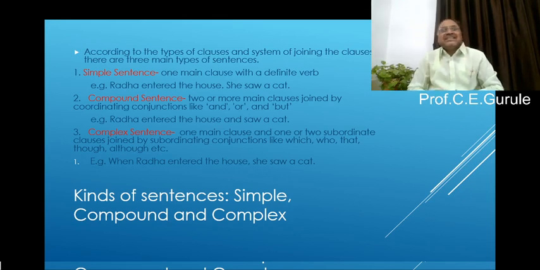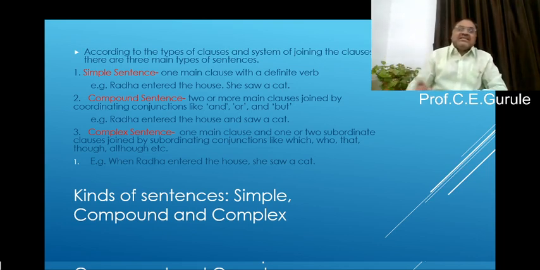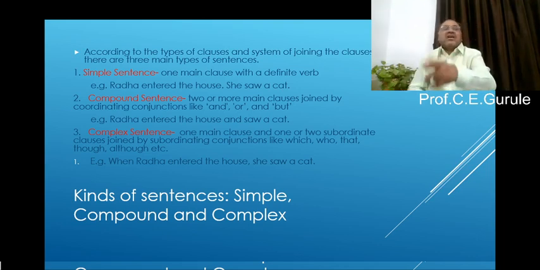Radha entered the house. This is one simple sentence. She saw a cat. This is another simple sentence. You can see that in the first sentence, Radha entered the house, there is only one verb, that is entered. In the second sentence, she saw a cat, saw is the only finite verb, and that is why these are two simple sentences.